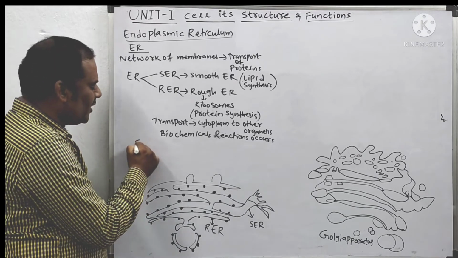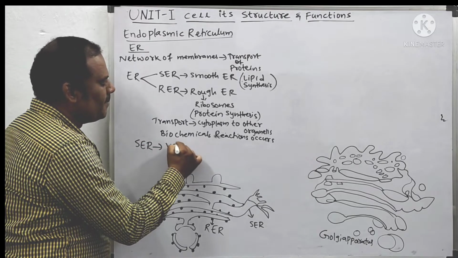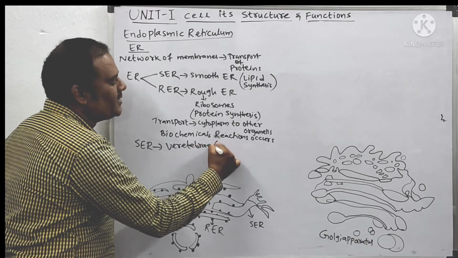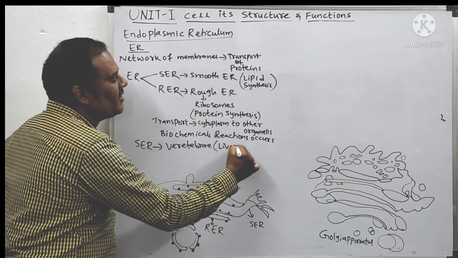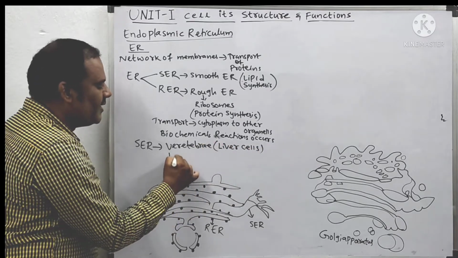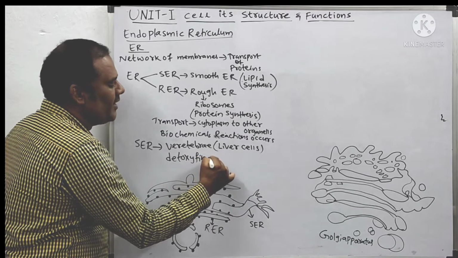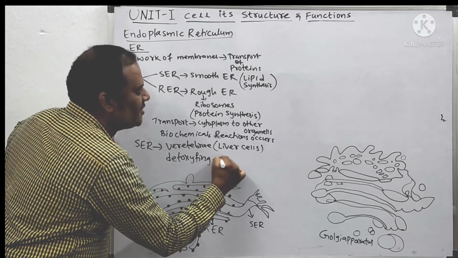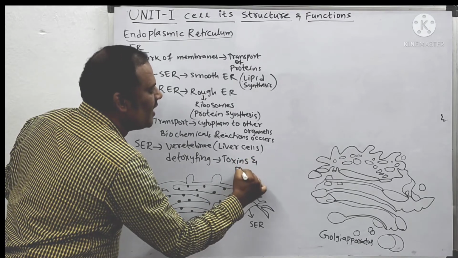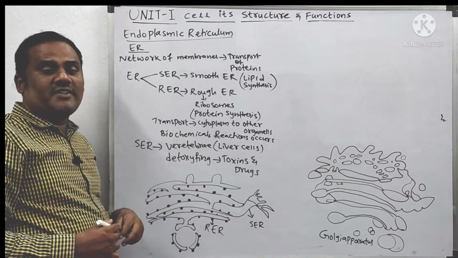And next, the smooth endoplasmic reticulum, SER, which is present in vertebrates, in vertebrate animals, especially in the liver cells. They are useful for detoxification of toxins and drugs. What does detoxification mean?